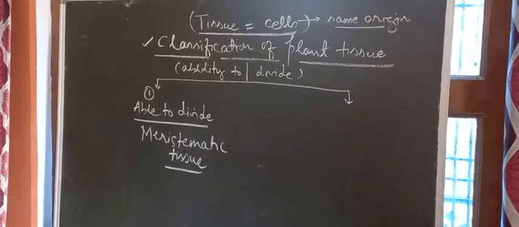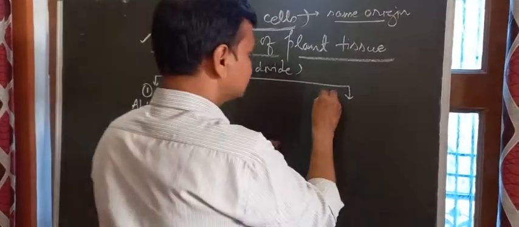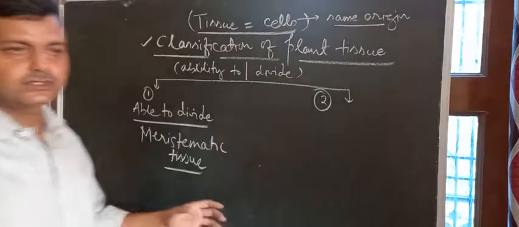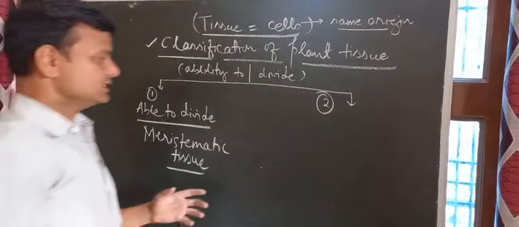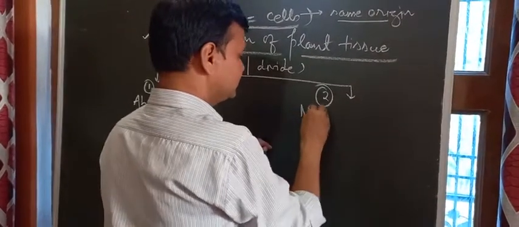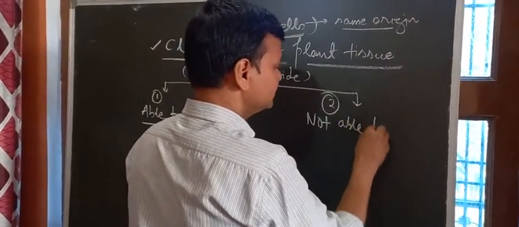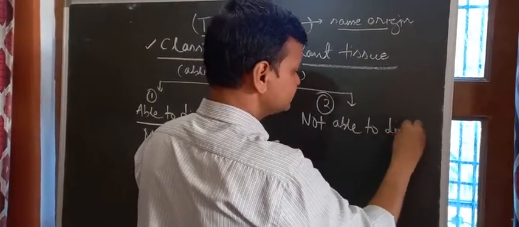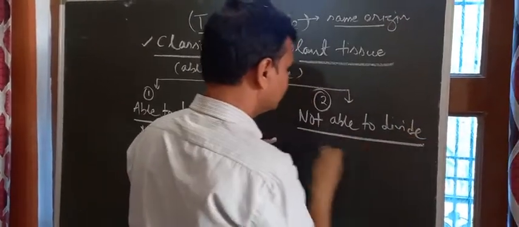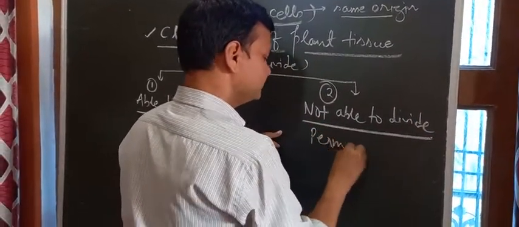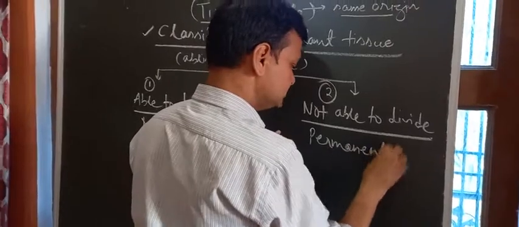And the next category of cells or tissue in plants are those which are not able to divide. They are called permanent tissue.